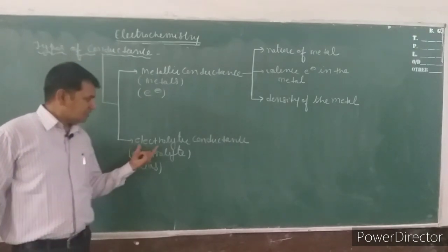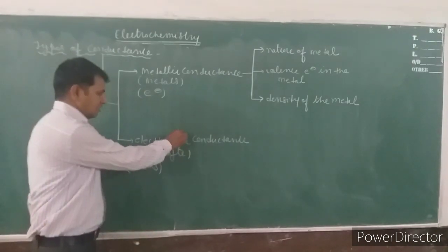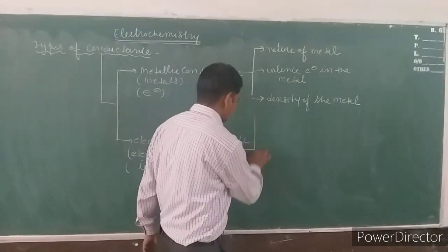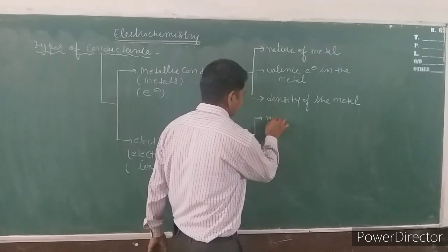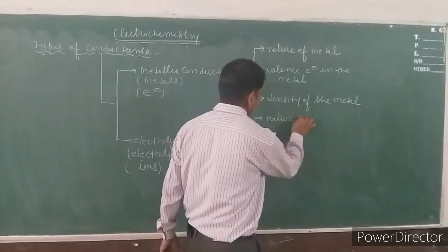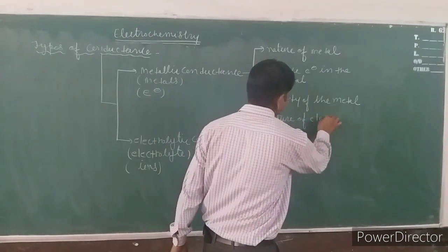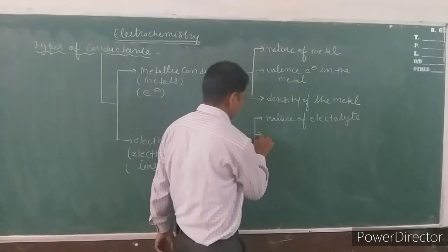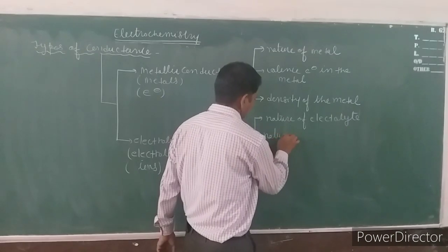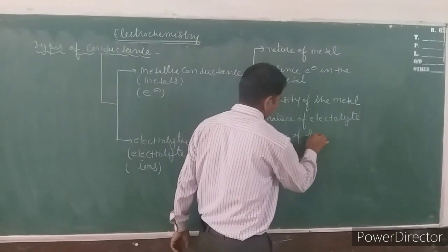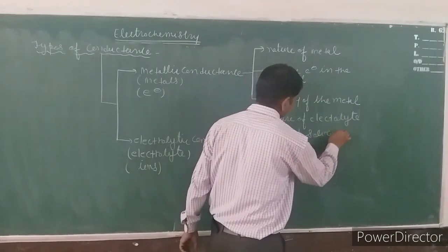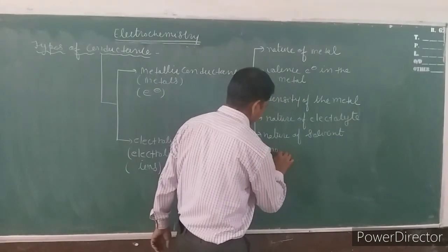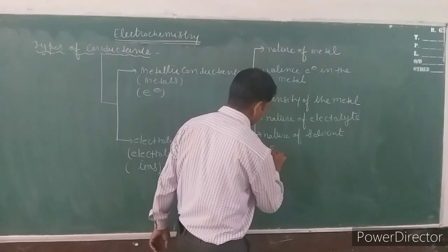The second type is electrolytic conductance. Electrolytic conductance depends on various factors. First, nature of electrolyte. Second, nature of solvent. Third, solvation of ions.